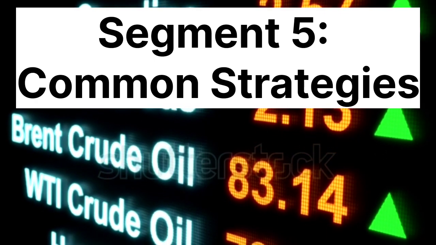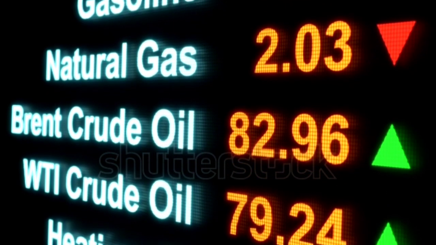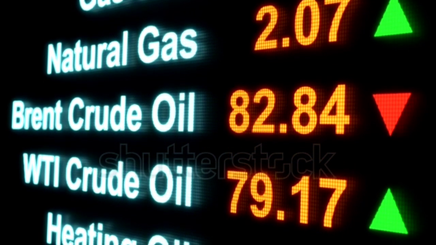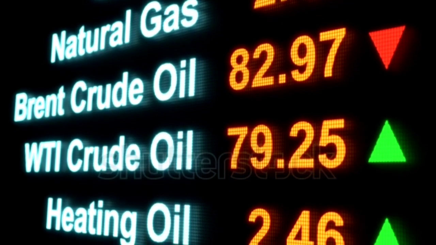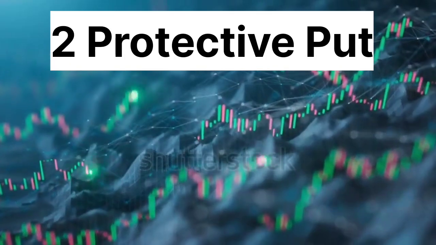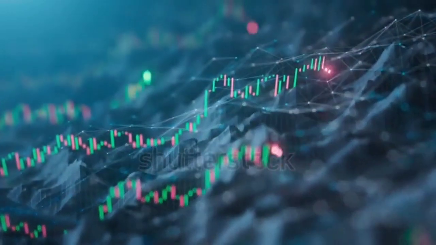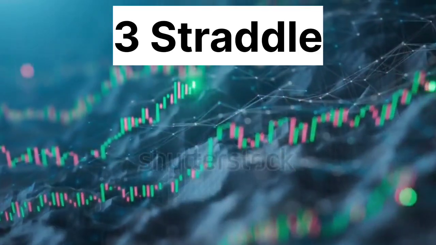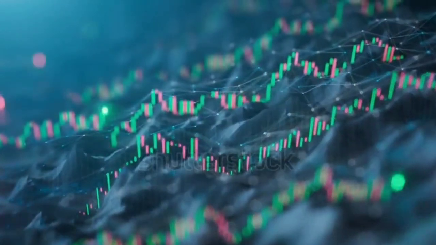Segment 5. Common strategies. There are various strategies you can use in options trading, depending on your market outlook and risk tolerance. 1. Covered call: selling a call option against a stock you own to generate income. 2. Protective put: buying a put option to protect against potential losses in a stock you own. 3. Straddle: buying both a call and a put option at the same strike price, betting on volatility.